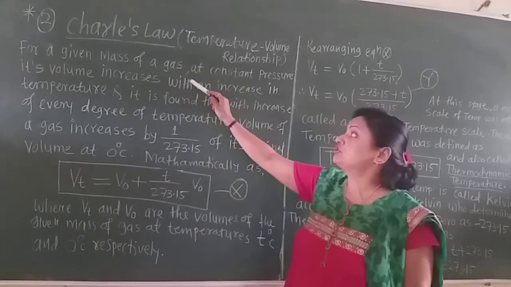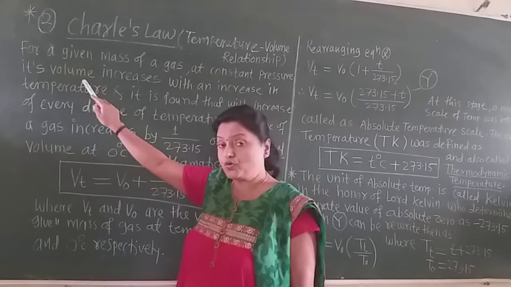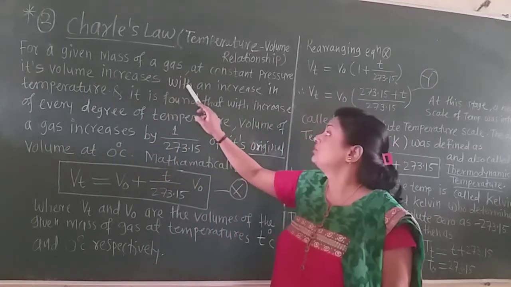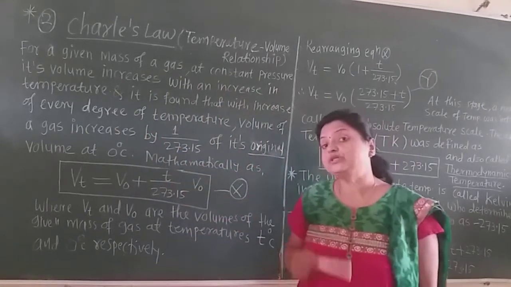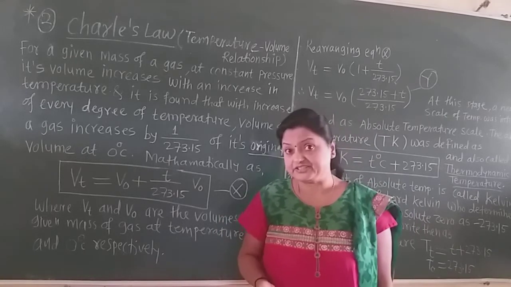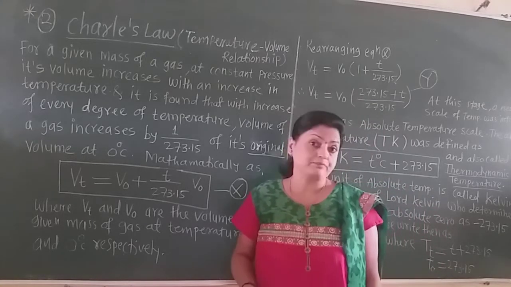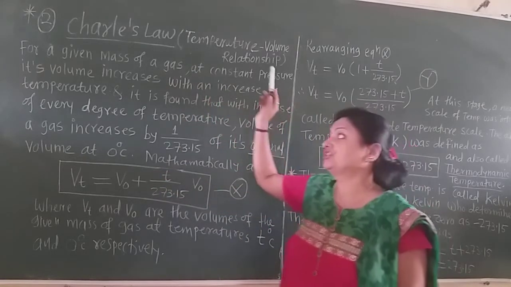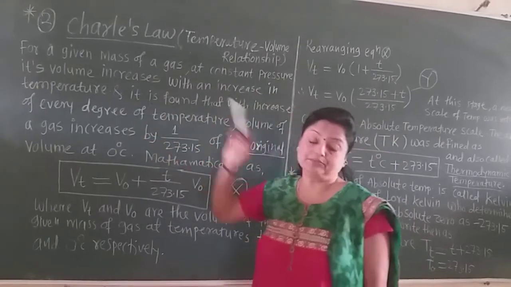For a given mass of the gas at constant pressure, the volume of the gas increases with an increase in its temperature. We know that as temperature increases, volume of the gas increases. But this temperature is in the Kelvin scale, that is the absolute scale.